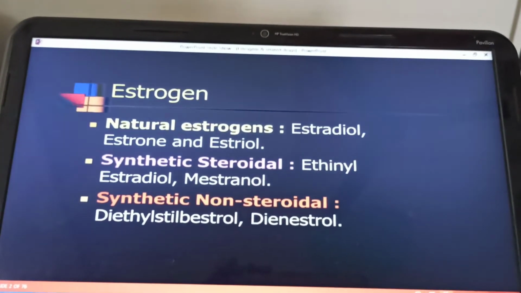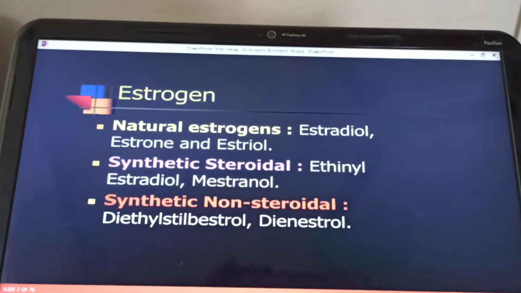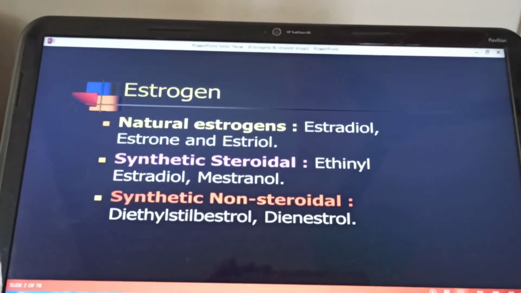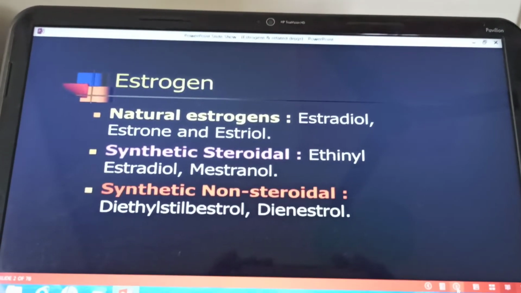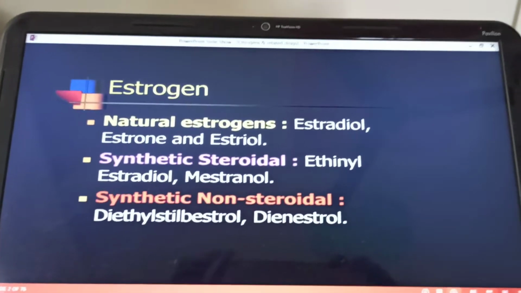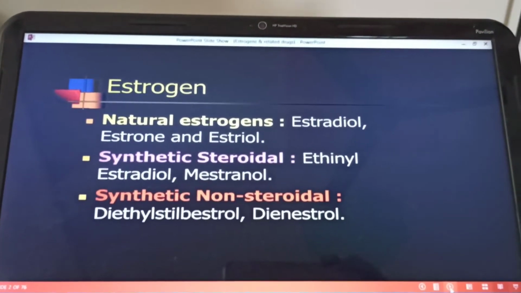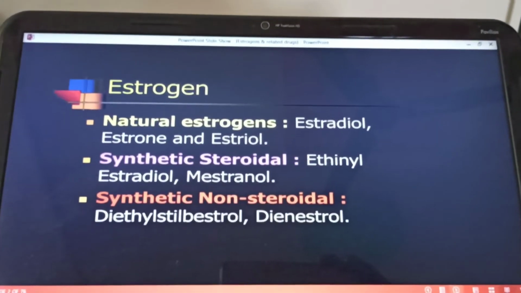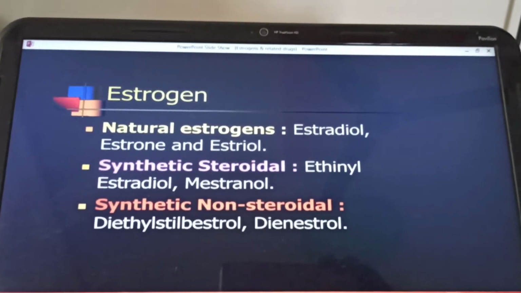Now coming to the classification of the estrogens. Estrogens are divided into natural and synthetic. Natural are the estradiol, estrone and the estriol. Synthetic are divided into steroidal and non-steroidal. Steroidal are the ethinyl estradiol, mestranol. Non-steroidal is the diethylstilbestrol and the dinestrol.